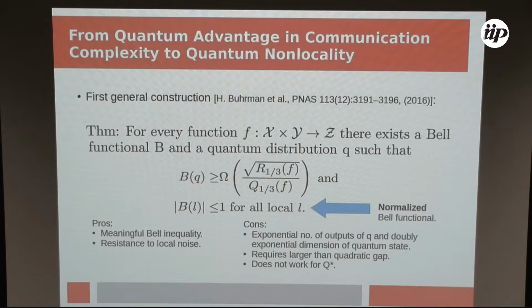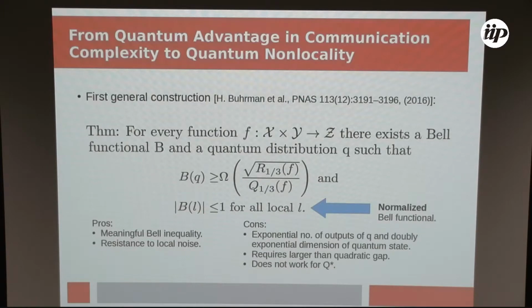Okay, so this construction has some pros and cons. In the pros, the inequalities that we get are meaningful in the sense that we can interpret the coefficients as giving the success probability in a game. Also, a positive quality of this construction is that the violations that you get are inherently resistant to local adversarial noise.